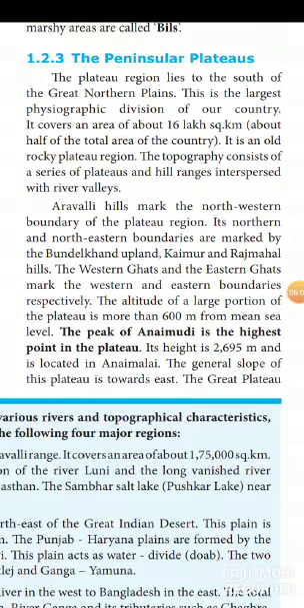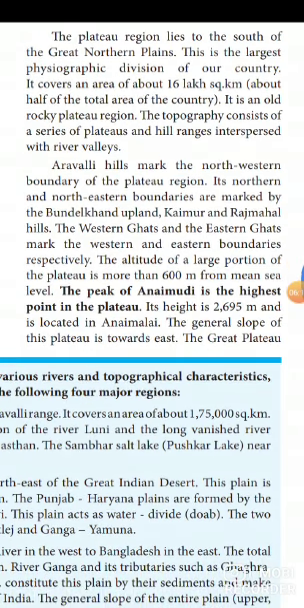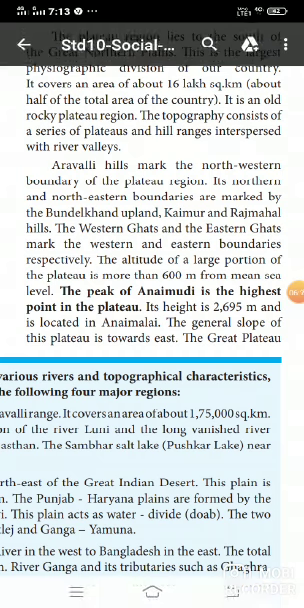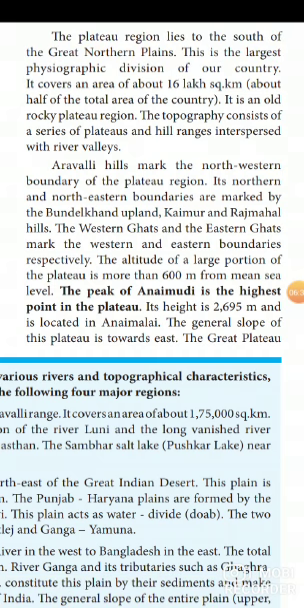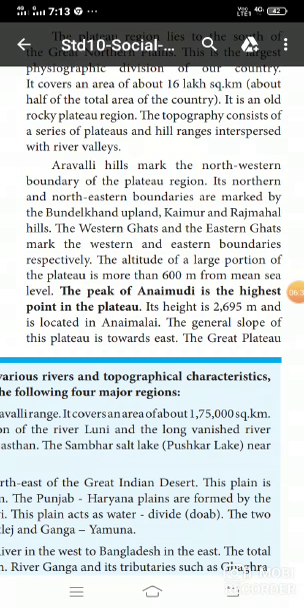So the plateau region's northwestern side is marked by the Aravalli Hills. Next, the north and northeastern boundaries are marked by the Bundelkhand upland, Kaimur and Rajmahal Hills. So on the northwestern side are the Aravalli Hills, and on the north and eastern sides the Bundelkhand upland, Kaimur and Rajmahal Hills. Next, the Western Ghats and Eastern Ghats mark the western and eastern boundaries respectively.